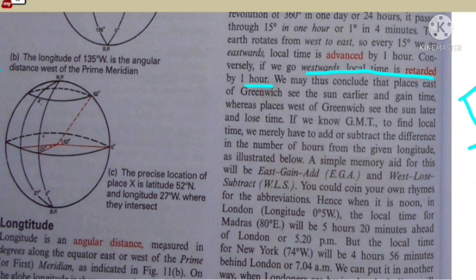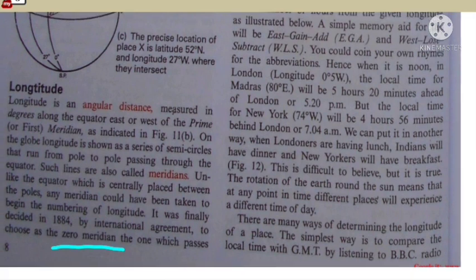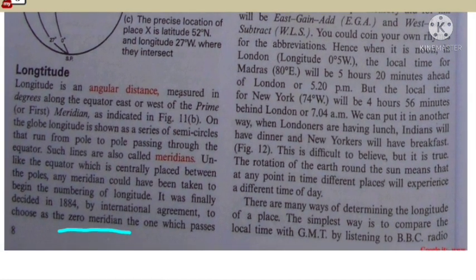Hence, when it is noon in London, the local time for Madras will be 5 hours 20 minutes ahead of London, or 5:20 p.m. But the local time for New York will be 4 hours 56 minutes behind London, or 7:04 a.m. We can put it in another way: the Londoners are having lunch, and Indians will have dinner, and New Yorkers will have breakfast. This is difficult to believe, but it is true.